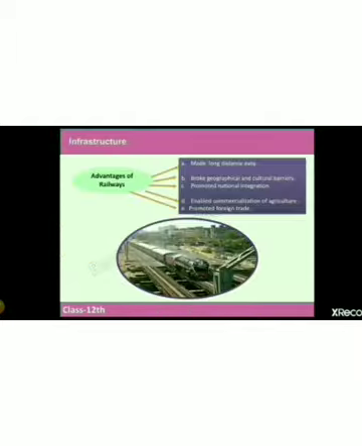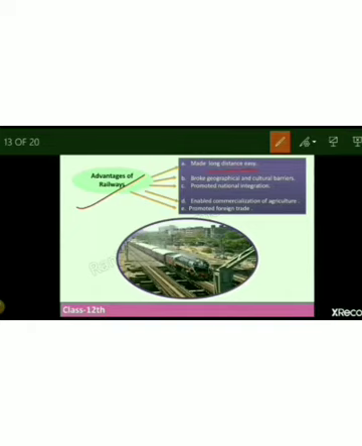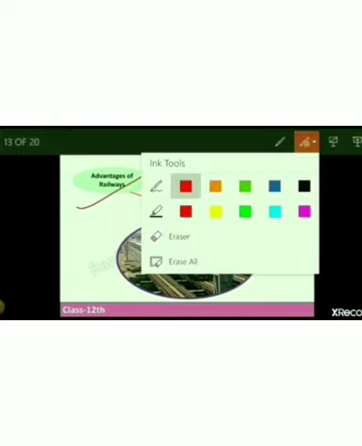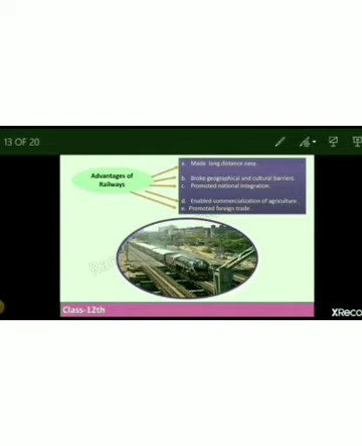Now, though they built roads and railways for their own purpose, somewhere indirectly construction of railway did benefit our Indian economy also. So what were the benefits of railways in our economy? It somewhere made long distance travel easy. It also broke geographical and cultural barriers. It promoted national integration, enabled commercialization of agriculture, and also promoted foreign trade. So these were the areas where we somewhere gained advantage of railways indirectly.